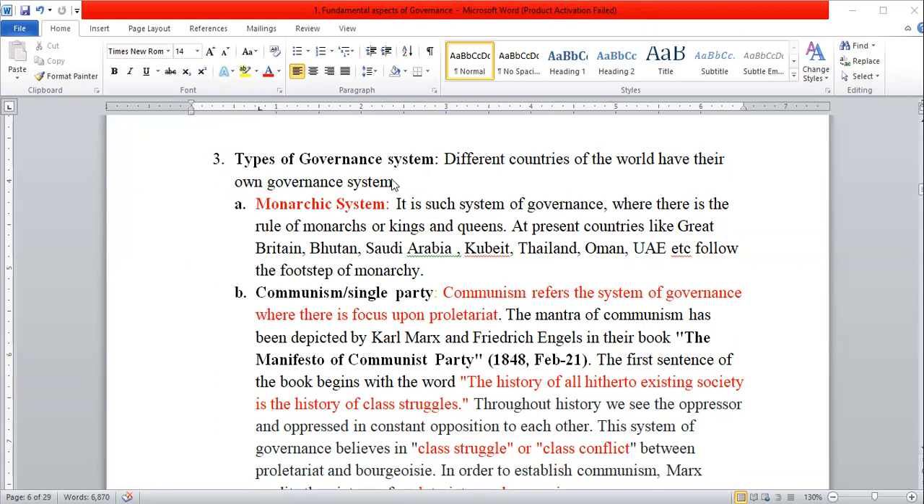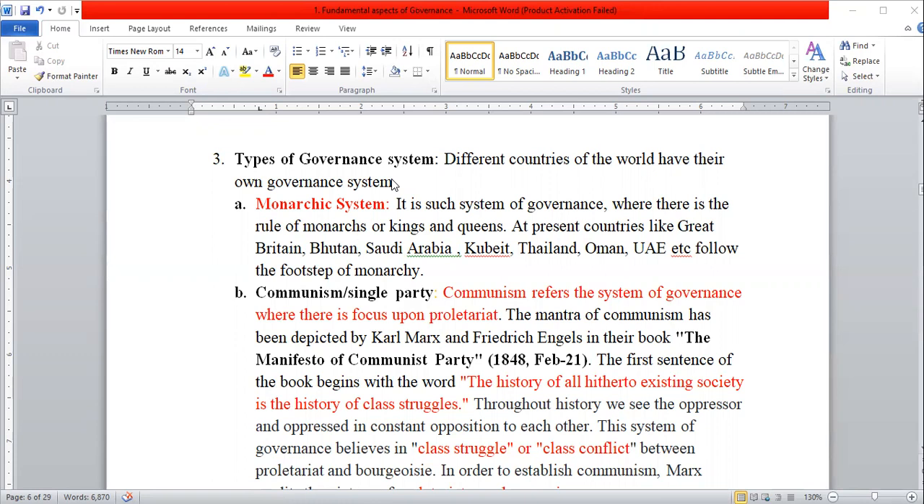For example, according to Article 4 of the Constitution of Nepal, Nepal's governance system is the Federal Democratic Republic system. Nepal is also following the footsteps of the parliamentary governance system. Similarly, there is communism in China. In Bhutan, there is a monarchic system. In America, there is a presidential system. In this way, different countries have different types of governance